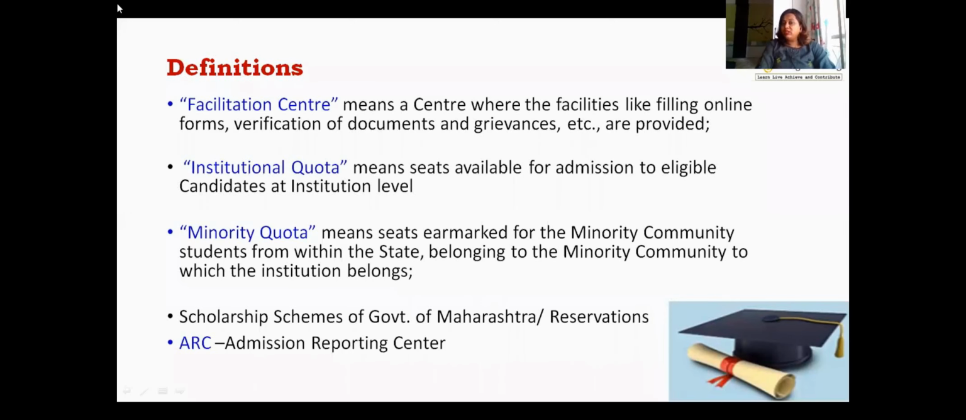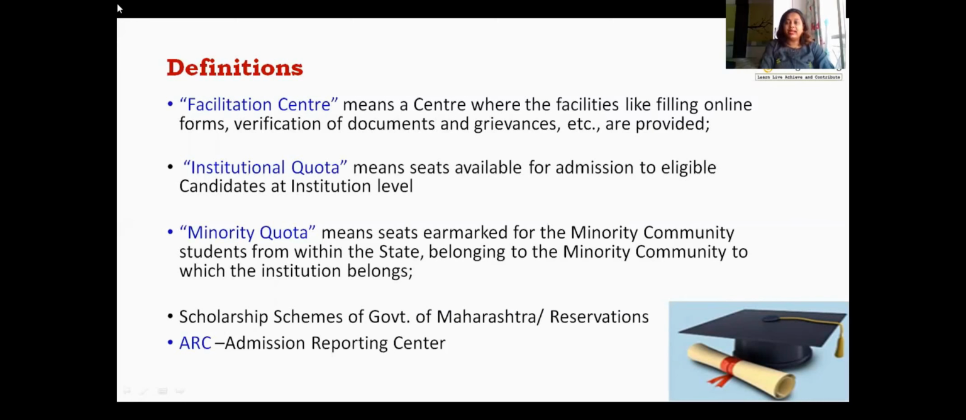For understanding the admission process, you should first understand some concepts. So we will discuss it first. Facilitation Center. What is this Facilitation Center or FC Center? This is the center where facilities like filling online forms, verification of documents, uploading of documents and grievances are provided. These facilitation centers or FC centers are nothing but some of the engineering or normal colleges which have been authorized by the Government of Maharashtra to help the students who want to take admission for engineering.